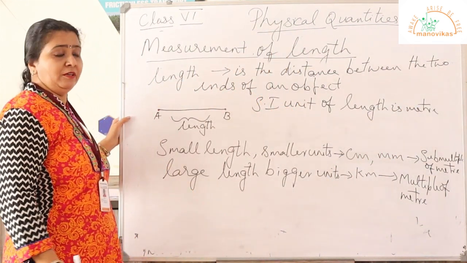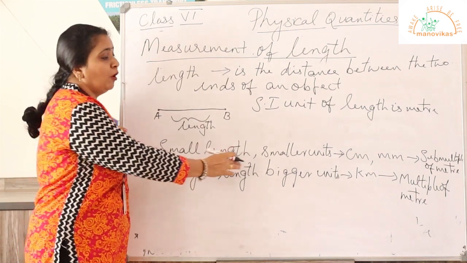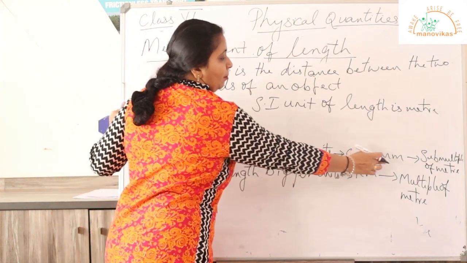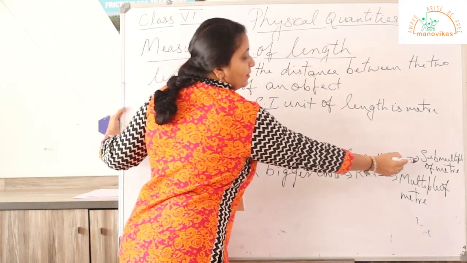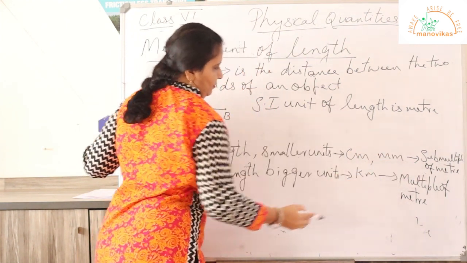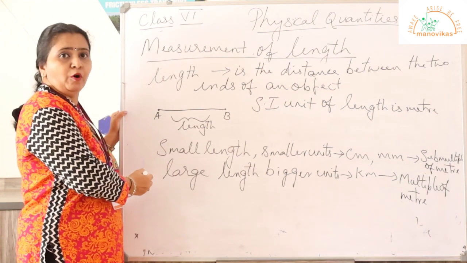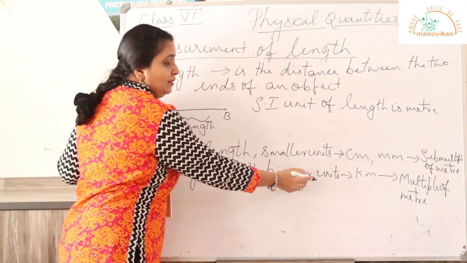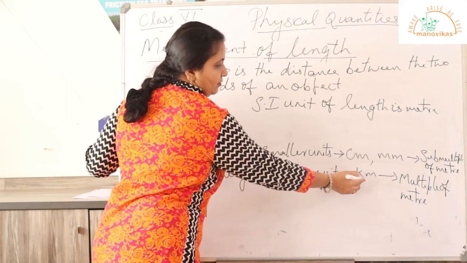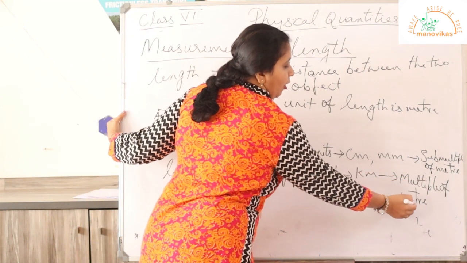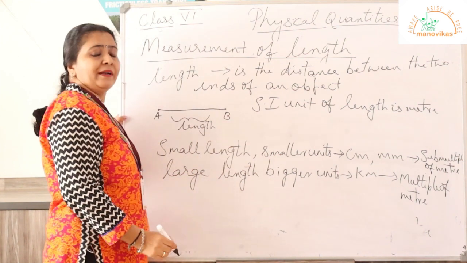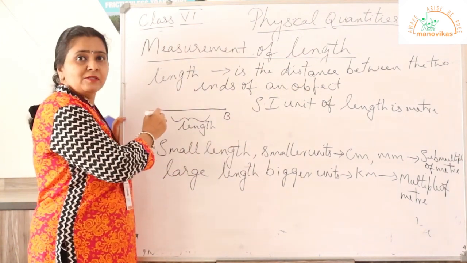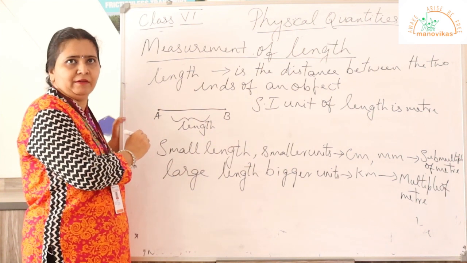If you want to measure small length, smaller units are used, like centimeter, millimeter. They are the sub-multiples of meter. And if you want to measure large length, bigger units are used, like kilometer. They are the multiples of meter. Now let us see in detail what are multiples and sub-multiples of meter.